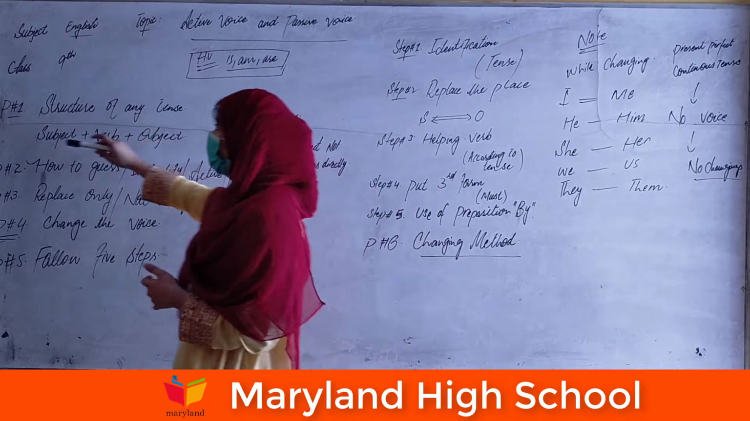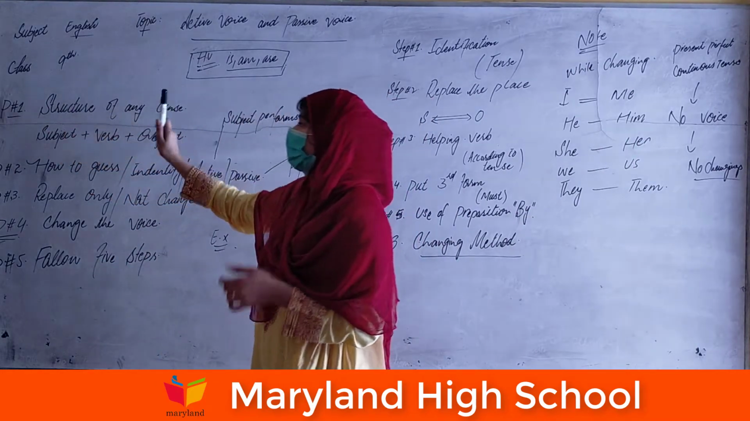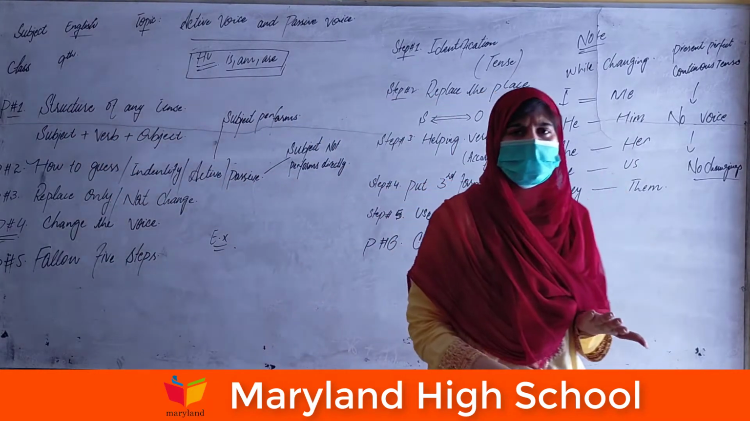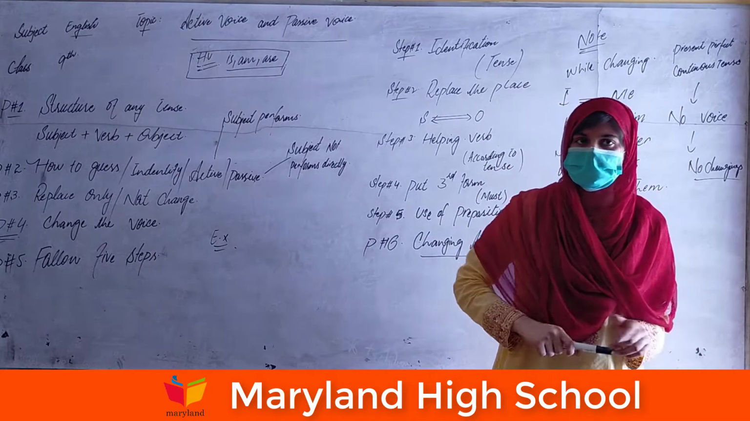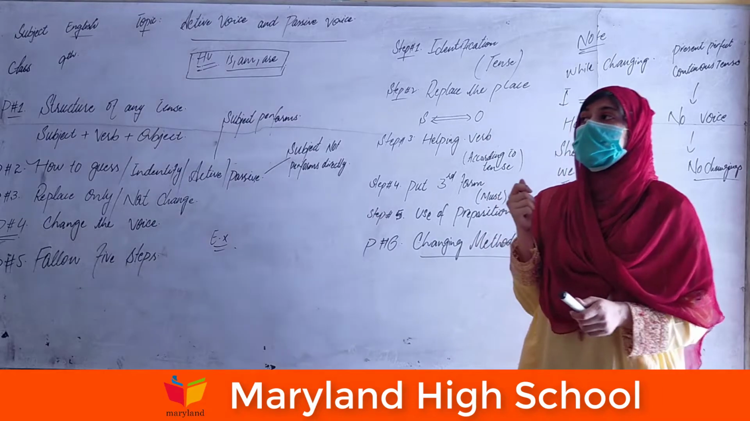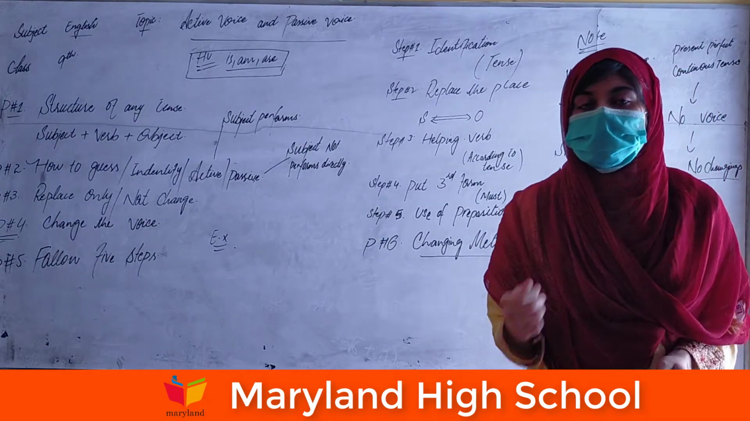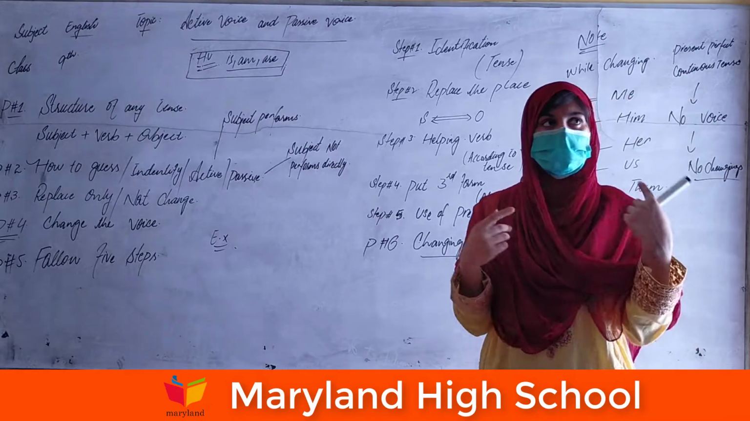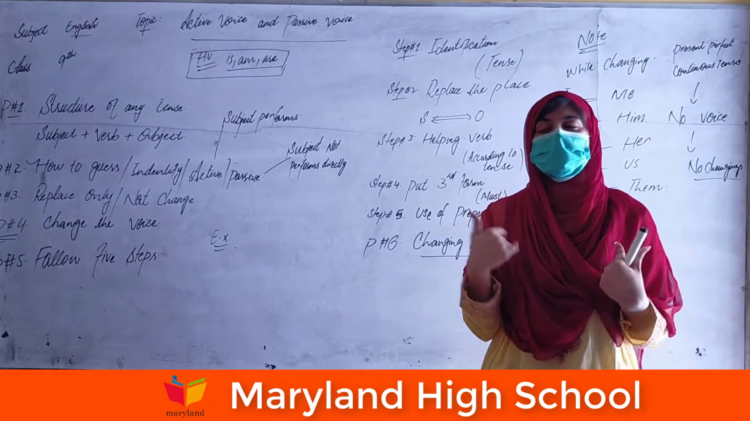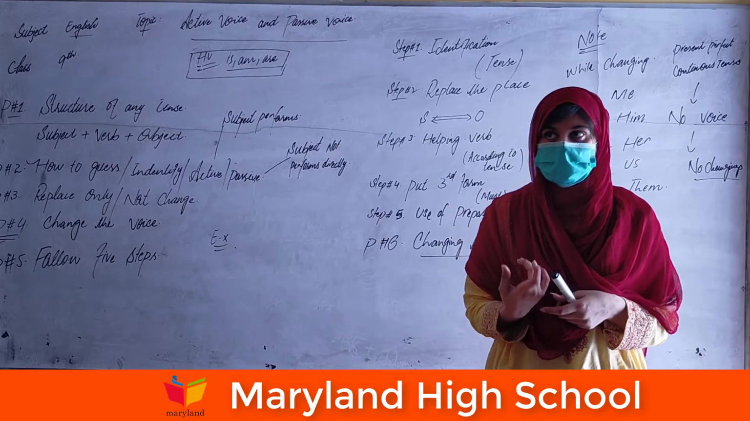First, point number 1 is the structure of any tense. We can't convert an active sentence into a passive sentence without identifying the structure of the sentence. Now the question is, what is a structure? I already explained in detail in my previous lecture what a structure is.